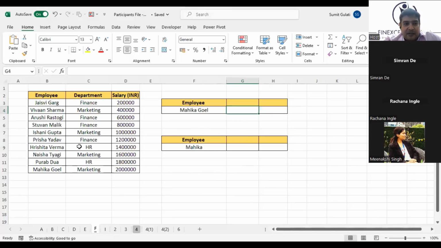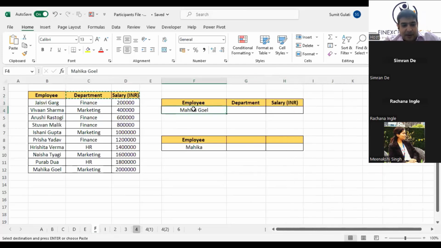Now in worksheet F, I want to retrieve the department and salary of everyone whose name I put in the employee cell. That means whoever's name I put in here, I want to retrieve the department and salary of that person. One way is to type the name, the other way is to create a drop down and select the name. So just to show how drop downs are created, I'll create a drop down here. Okay, just follow the steps. Step 1, I want to create a drop down of the names here so that I can select the name.